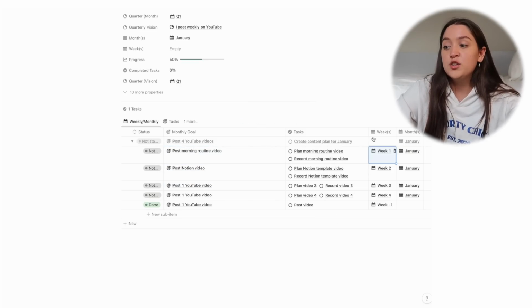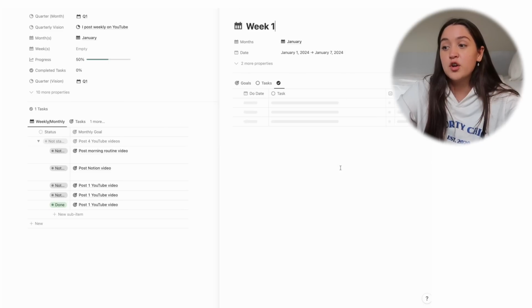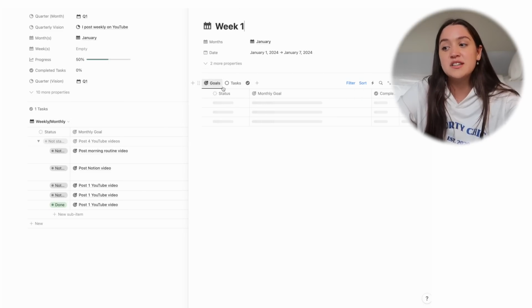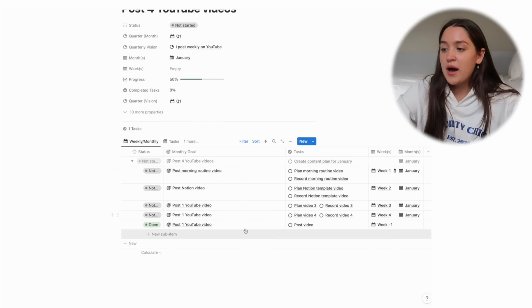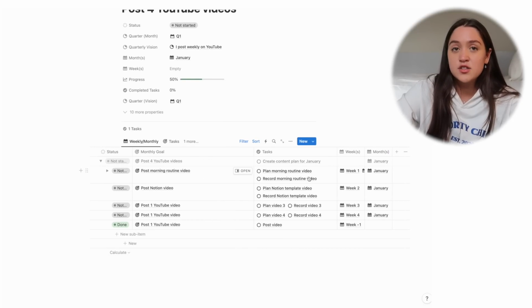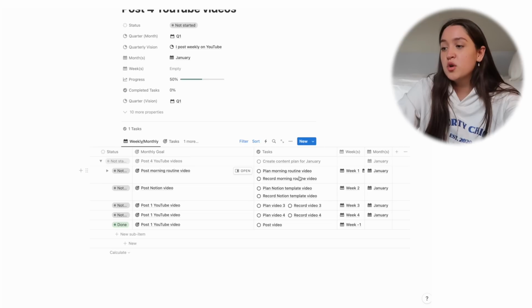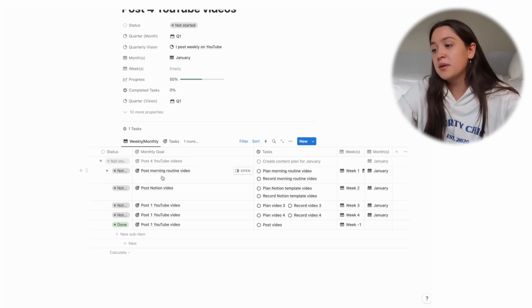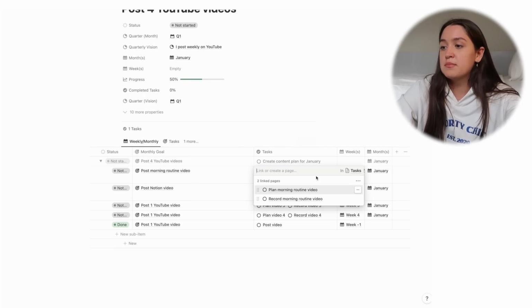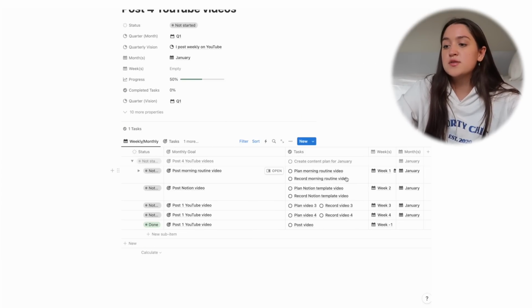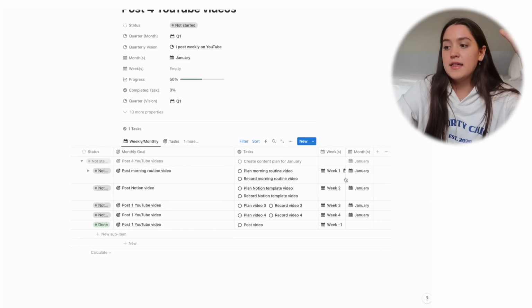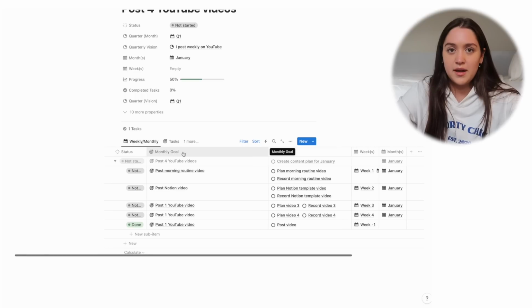So then when you go into that week, you have an overview of what has to be done that week in all your goals, in all your tasks. And then also you have the tasks that are associated to those weekly goals. For example, to post my morning routine video, I have to first plan it, I have to record it. Planning might be on one day, recording might be on another. So it's broken down that way. And then these tasks just show up on your main task page.